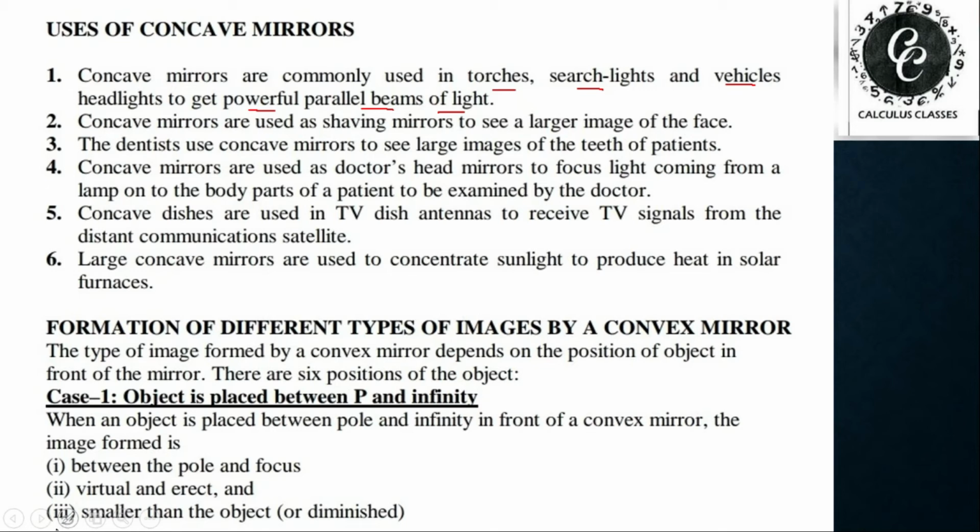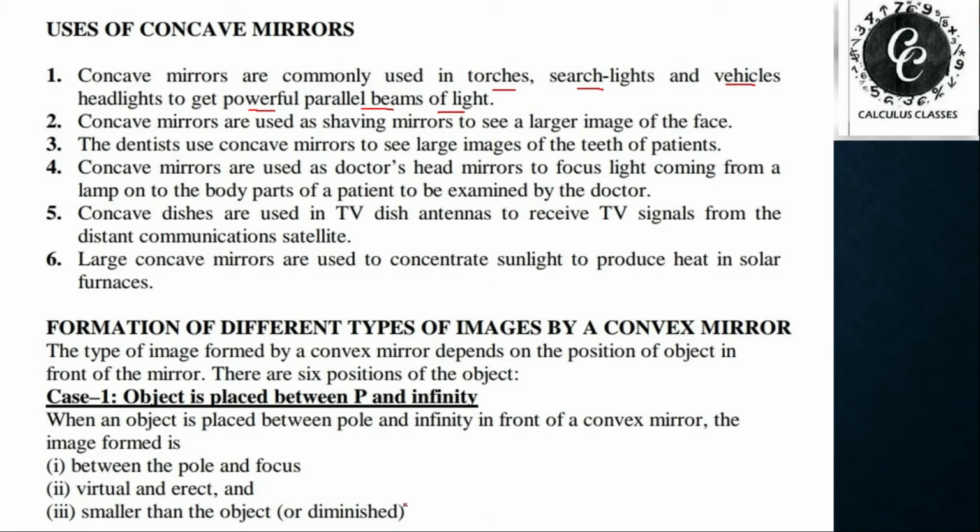Concave mirrors are also used as shaving mirrors to see a larger image of the face so that we can shave easily without any injury. Dentists also use concave mirrors to see large images of the patients' teeth, and some doctors use them as head mirrors to concentrate the light coming from the lamp on particular parts of the body. We use it as a reflector and wear it on the head, so they are known as head mirrors.